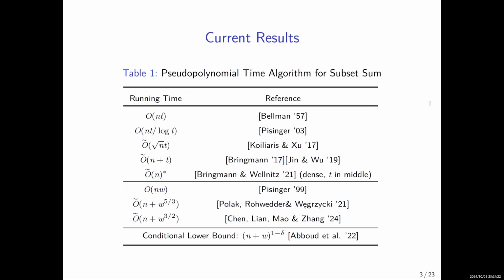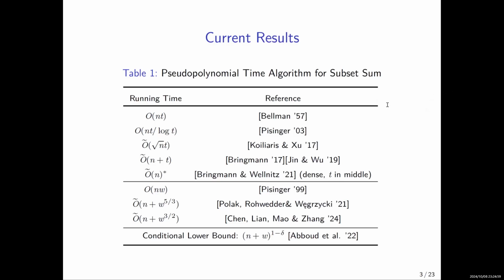Taking n and T as the input parameters, so far the best known result is by Bringmann and by Jin and Wu. I also want to mention that there also exists an order n time algorithm if the input is dense. That is, when n is very large, at least square root of W. In this case, if T is not too far away from the middle, then within order n time, we can solve subset sum. But in general, order n plus T is the best we can do.